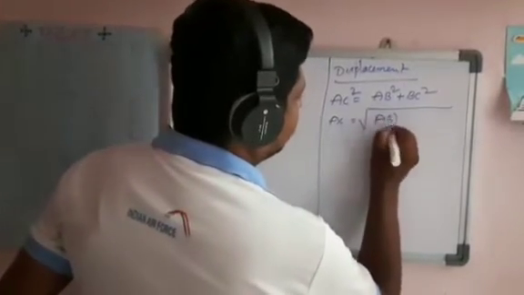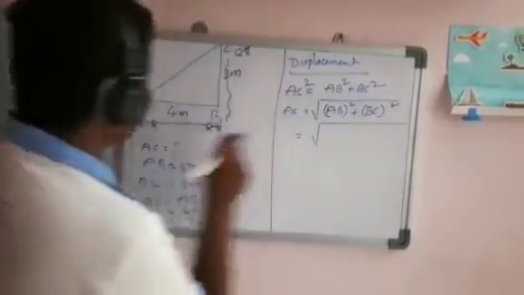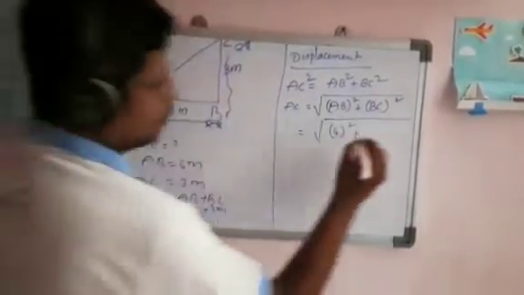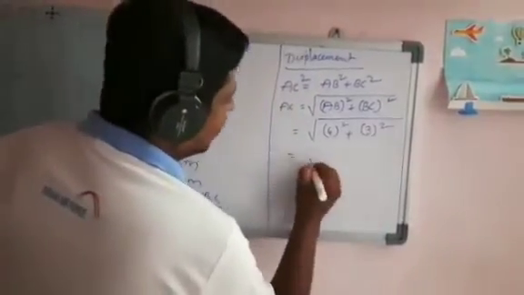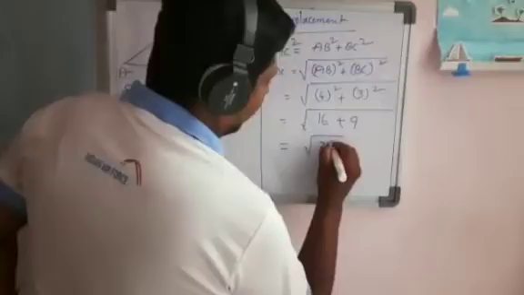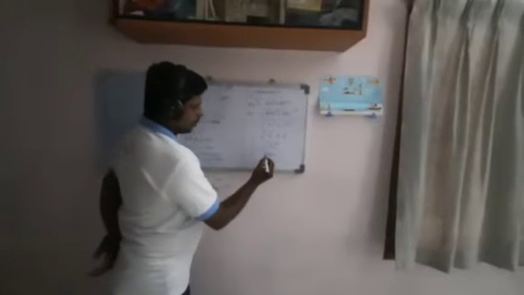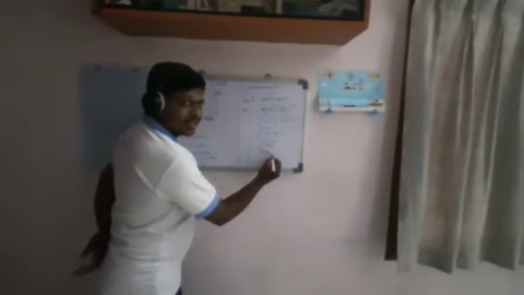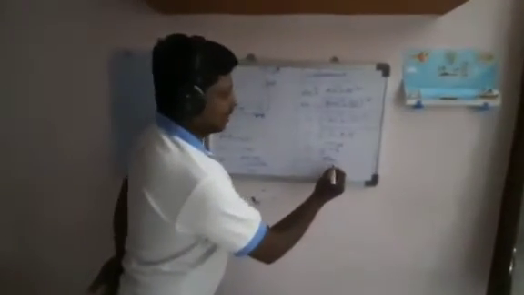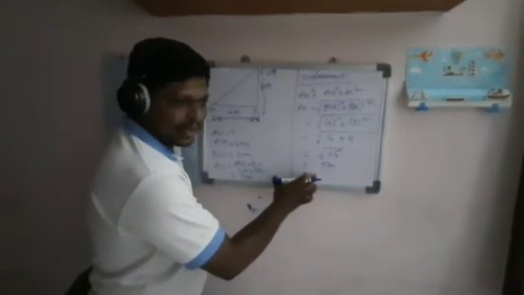AB is 4 meters, so 4 square. BC is 3, 3 whole square. That implies 16 plus 9, that implies 25, that is equal to 5 meters. The distance is 7 meters and the displacement is 5 meters. This is the difference between distance and displacement.